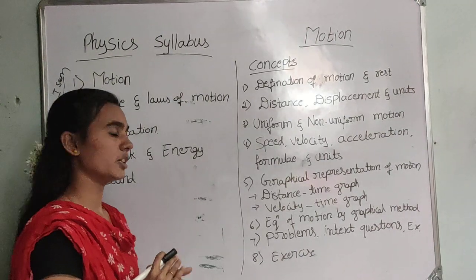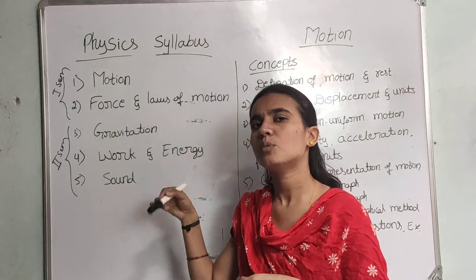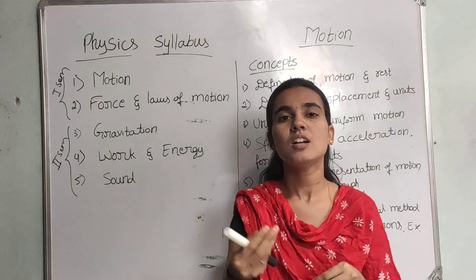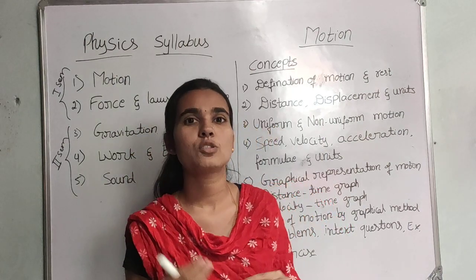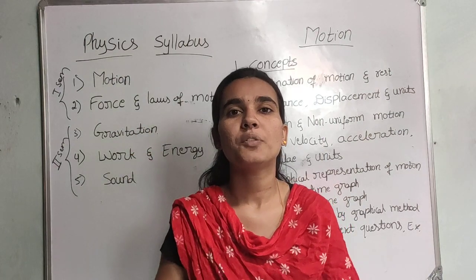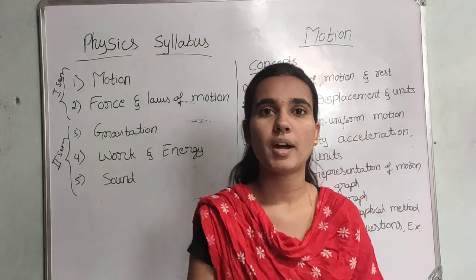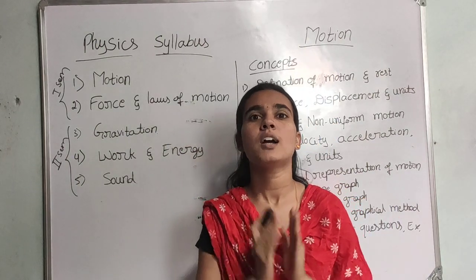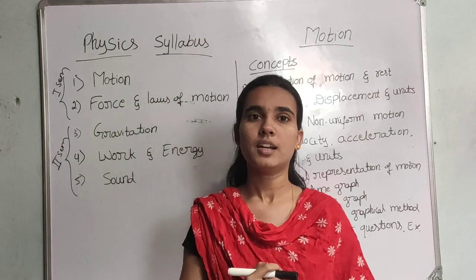In these chapters, one chapter is related to another, that means some concepts are related from one chapter to another. Because of that, whatever you learn you must keep in your mind, especially formulas, units, definitions, and graphical representation.